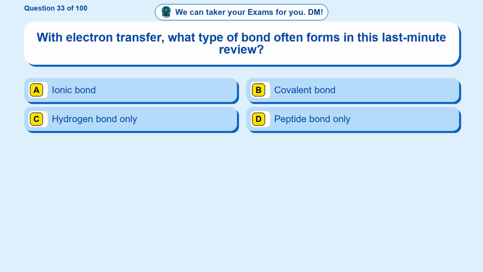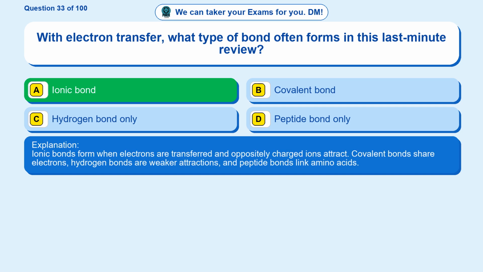Question 33. With electron transfer, what type of bond often forms in this last-minute review? Option A, ionic bond. Option B, covalent bond. Option C, hydrogen bond only. Option D, peptide bond only. The correct answer is option A. Ionic bond. Ionic bonds form when electrons are transferred and oppositely charged ions attract. Covalent bonds share electrons, hydrogen bonds are weaker attractions, and peptide bonds link amino acids.